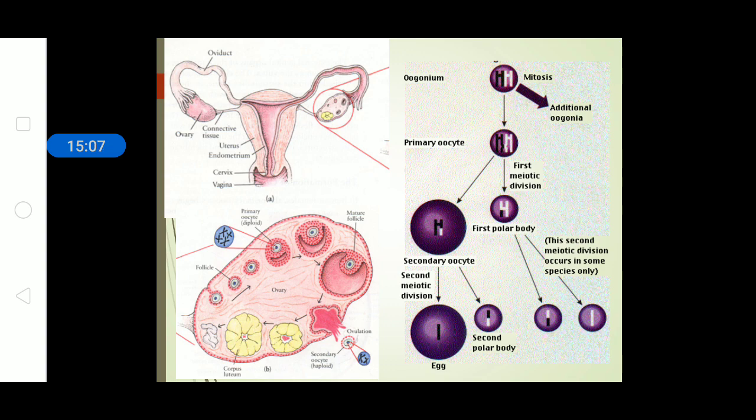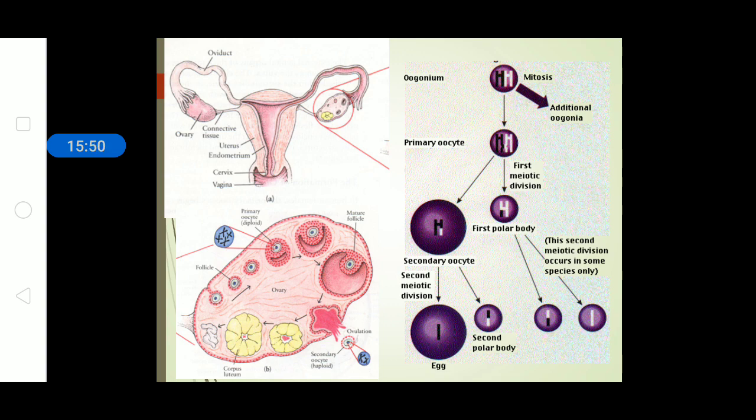The ovum which is released during ovulation is collected by the fimbriae through a wave-like motion and passed inside the fallopian tube. The process of oogenesis, as you can see in the right side diagram, is very clear and apparent: by the process of mitosis, the oogonium forms the primary oocyte. The primary oocyte then undergoes first meiotic division, where one cell is bigger, and that is the secondary oocyte. One has the maximum amount of cytoplasm, while the other has very little, which is termed the first polar body.